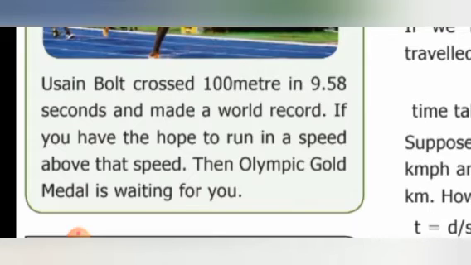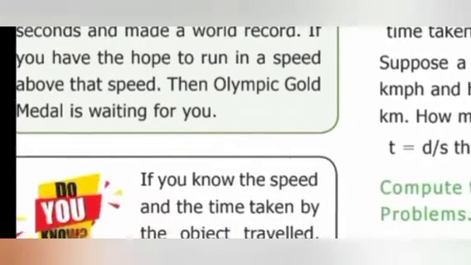If you have the hope to run at a speed above that speed, then an Olympic gold medal is waiting for you. Are you ready, children? Yes, go, rocket. Okay, good.